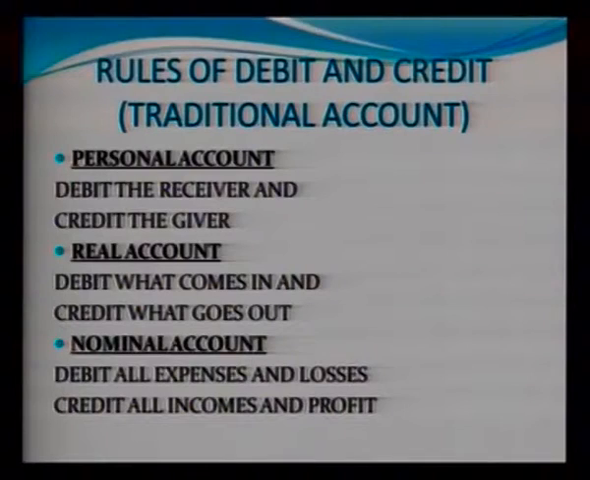The third category is nominal account. The rule is: debit all expenses and losses, credit all incomes and profits. For example, if we pay wages, wages are an expense and should be debited. And if we receive discount, discount is income, so discount will be credited.